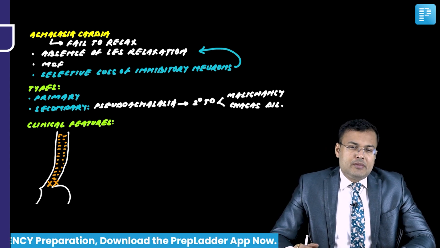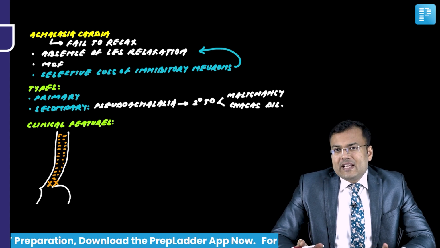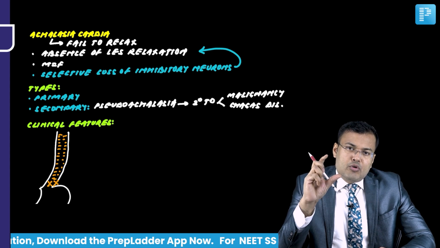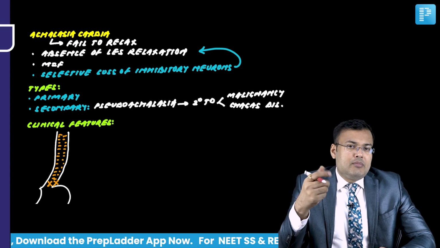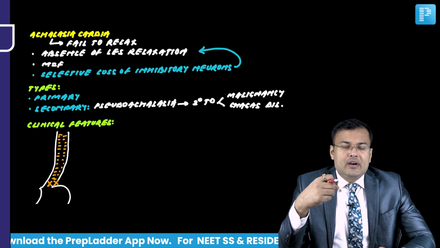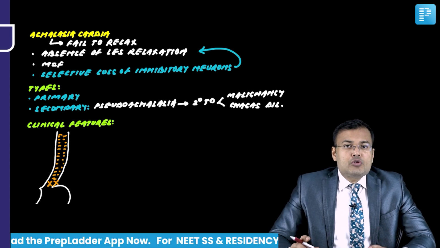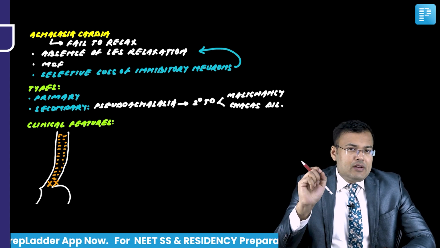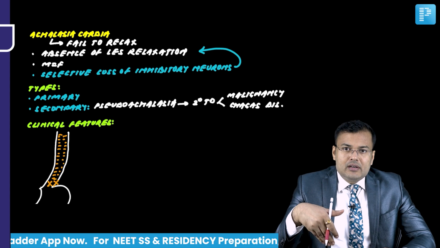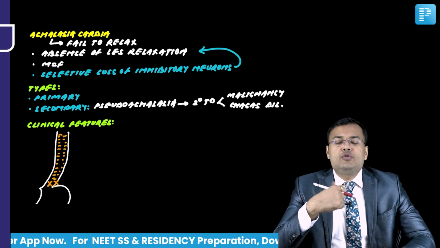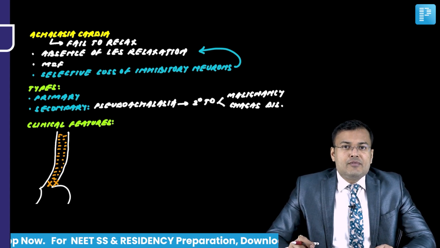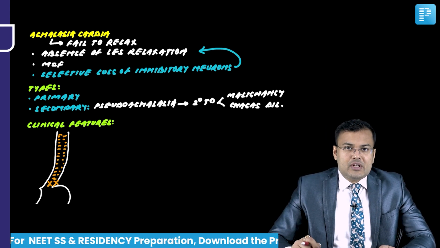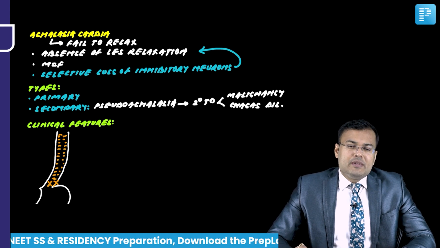What is the second most common symptom? Weight loss. Clear? We discussed Zenker's diverticulum. In Zenker's diverticulum there is a small diverticulum, and in that diverticulum there is collection of food and fluid. Right? So Zenker's diverticulum was only the trailer, and Achalasia Cardia is the full movie, because in Zenker's, the food and fluid was collected only in the diverticulum. Here, food and fluid is collected in the whole esophagus. So the whole esophagus is distended with food and fluid most of the time. Only a little amount of food and fluid starts entering the stomach. The most common symptom is dysphagia.